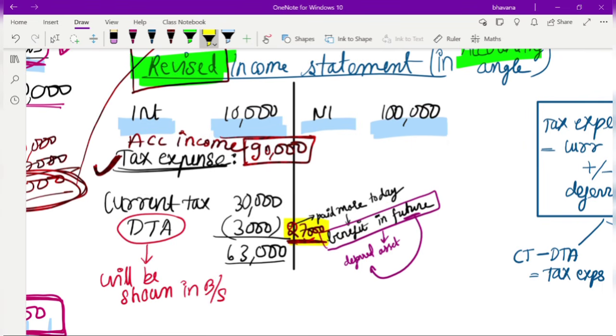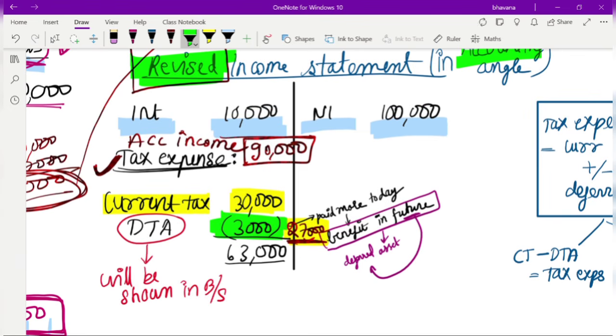But what has happened here is your current tax is 30,000. But the tax that you need to show in the income statement is 27,000 only. So you do 30,000 minus 3,000 so that you can get 27,000. To repeat, the tax expense that you need to show as per your accounting records is 27,000 only, but your current tax was 30,000. So the difference of 3,000, you reduce.